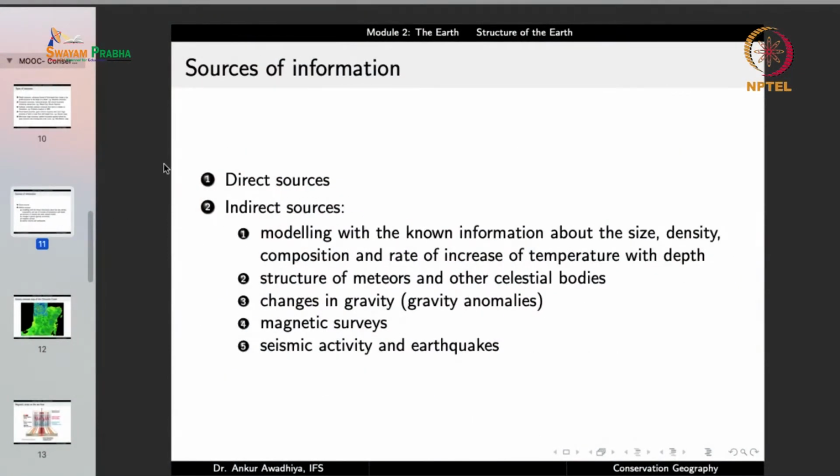So those are the direct sources. In the case of indirect sources, we do not get a direct piece of evidence, but we gather information in an indirect way. And good examples include things like modeling with the known information about the size, density, composition, rate of increase of temperature with depth, and so on.